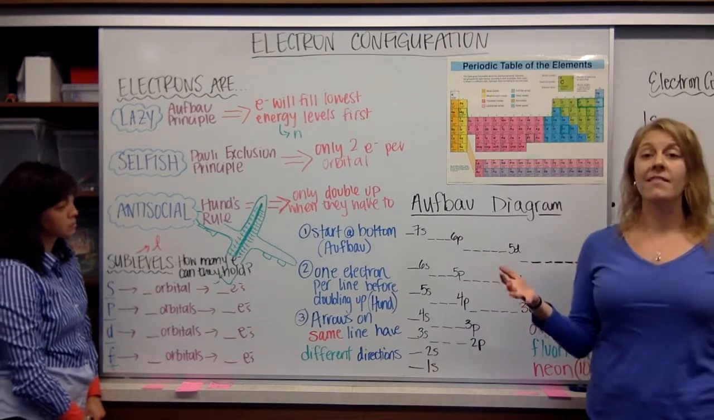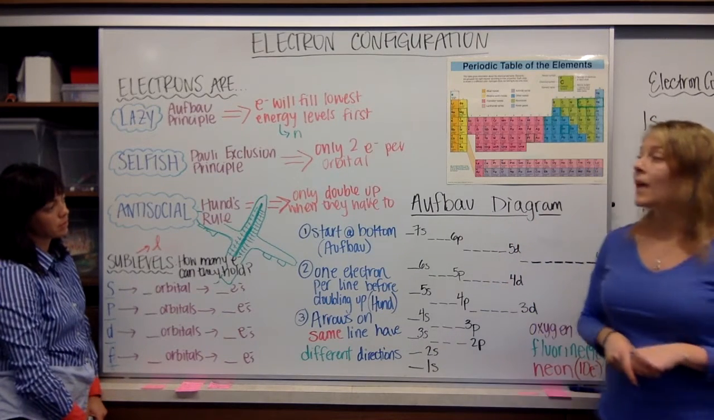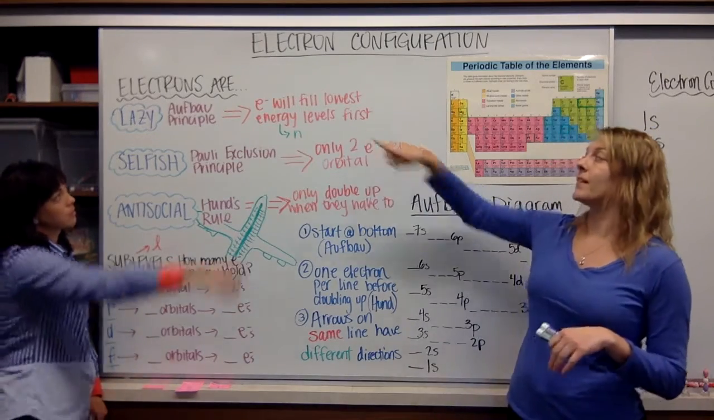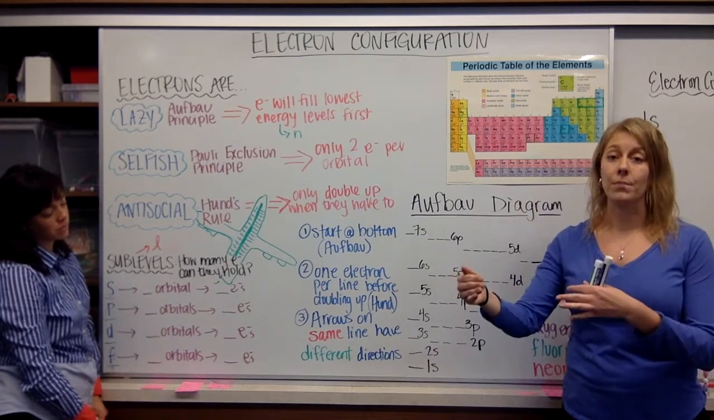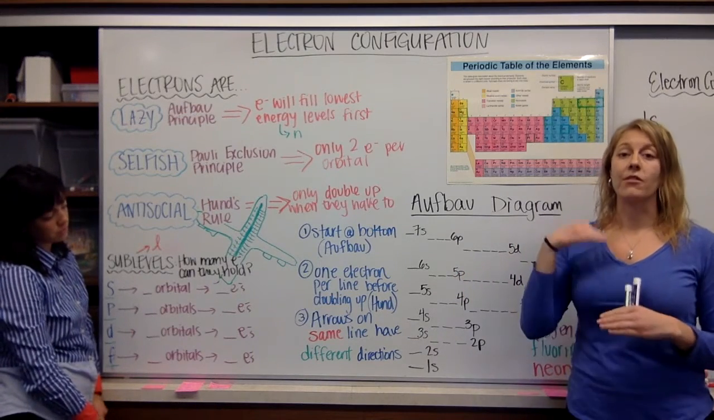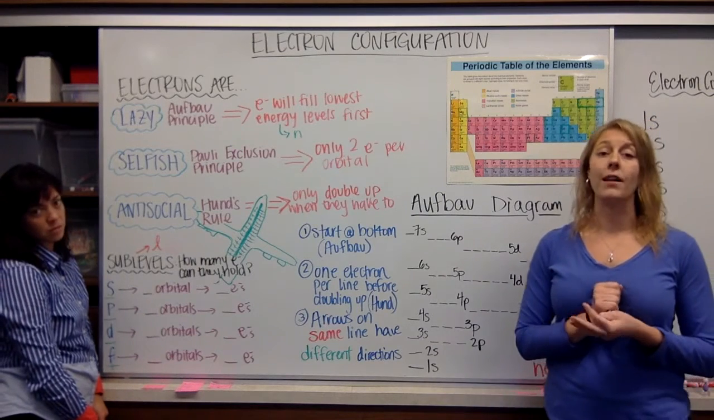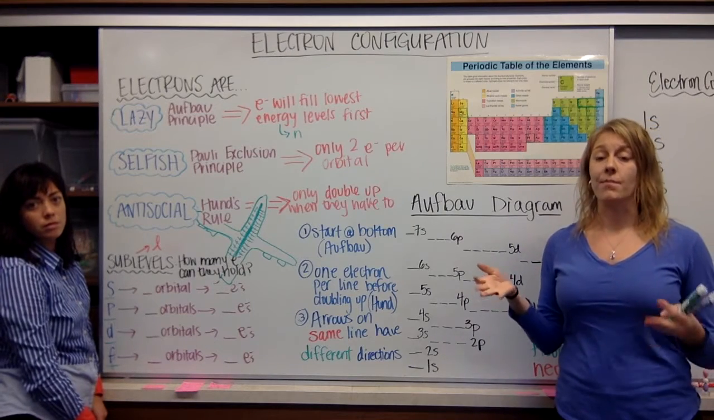All right, so these are our same characteristics of electrons. They're lazy, selfish, and antisocial. According to the Aufbau principle, electrons being lazy means that they will fill the lowest energy levels first. Just like you sitting at the front of the plane, they're going to fill lower energy levels before they can go higher. They're also going to be selfish, according to the Pauli exclusion principle, which says that there can only be 2 electrons per orbital.